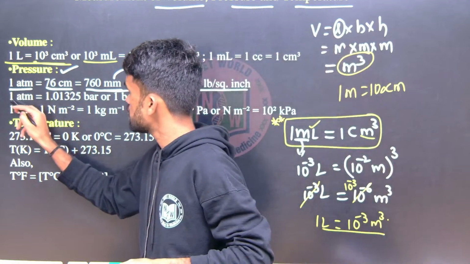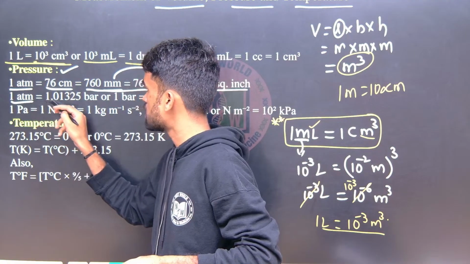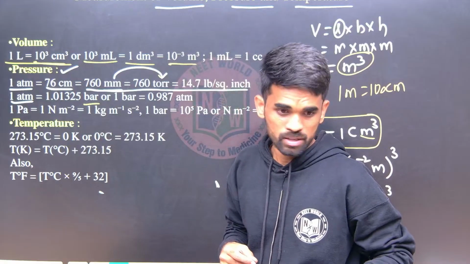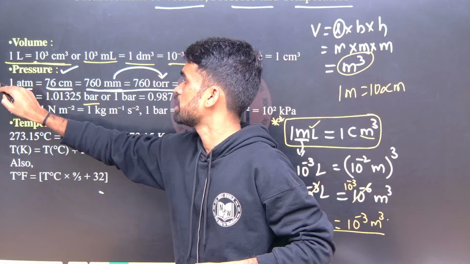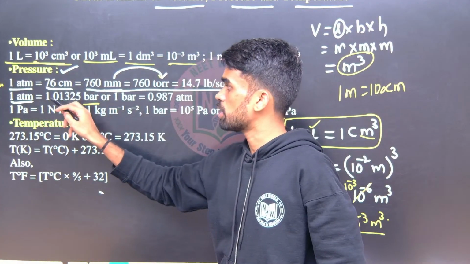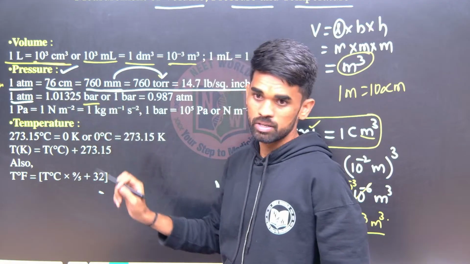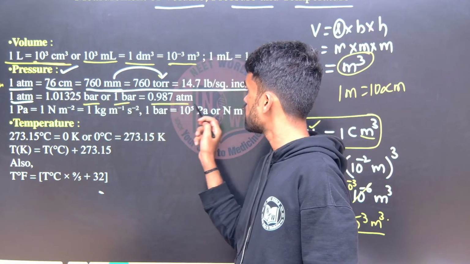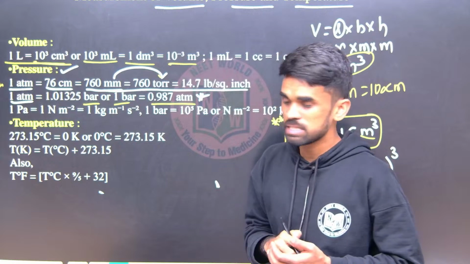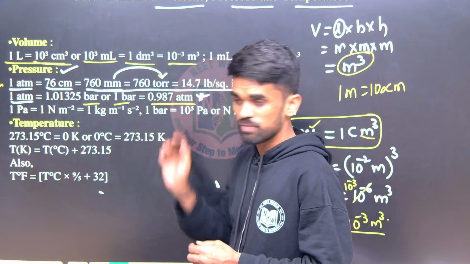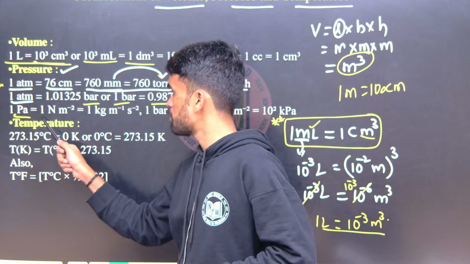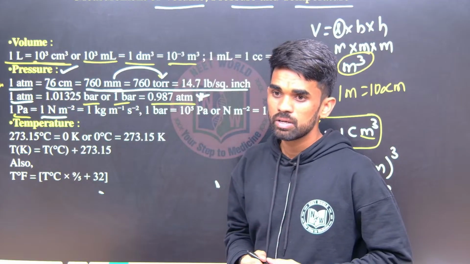Next, this pressure 1 atm is also equal to 1.01325 bar. These things are also very important. So what is the relation between 1 atm and 1 bar? 1 atm equals 1.01325 bar, or I can say 1 bar equals 0.987 atm. So these units are also important whenever they are used in numericals. These are very useful. Also we can express pressure in terms of pascals. 1 Pascal is nothing but 1 Newton per meter square.